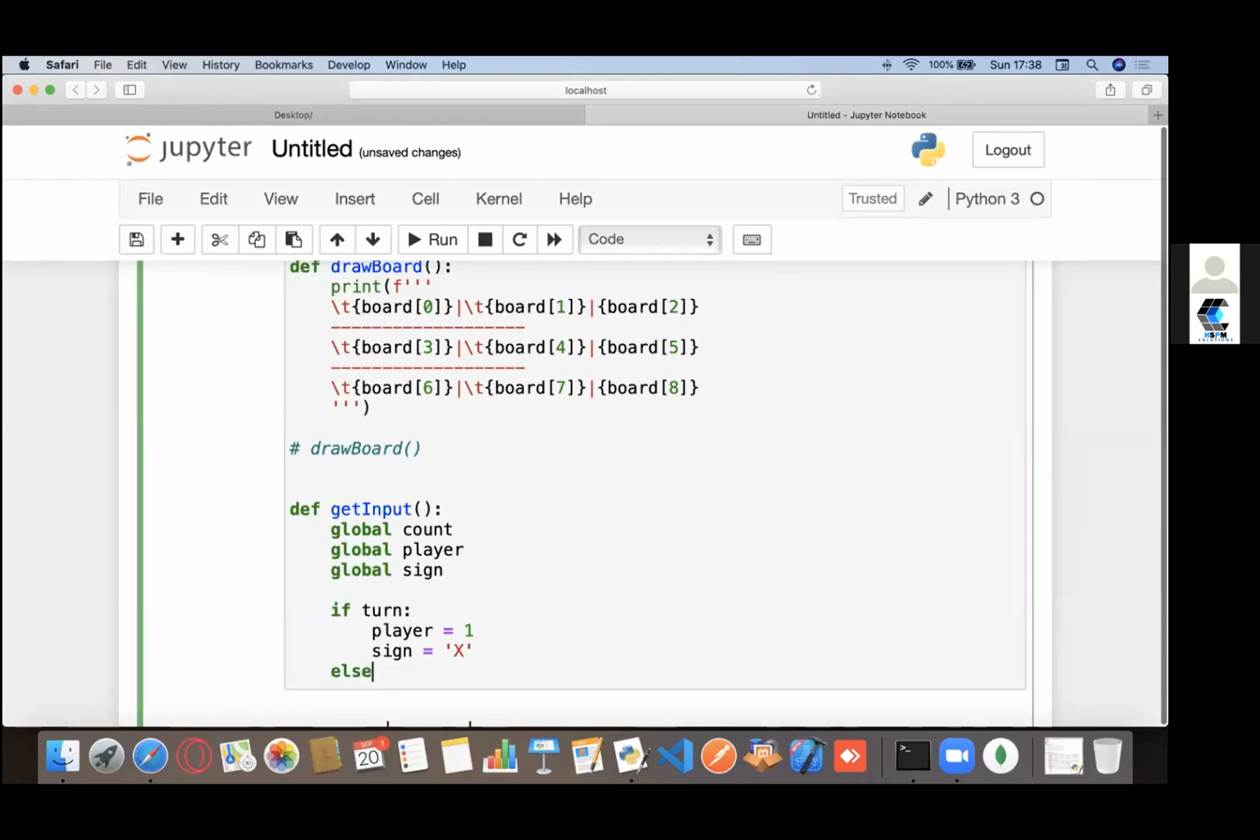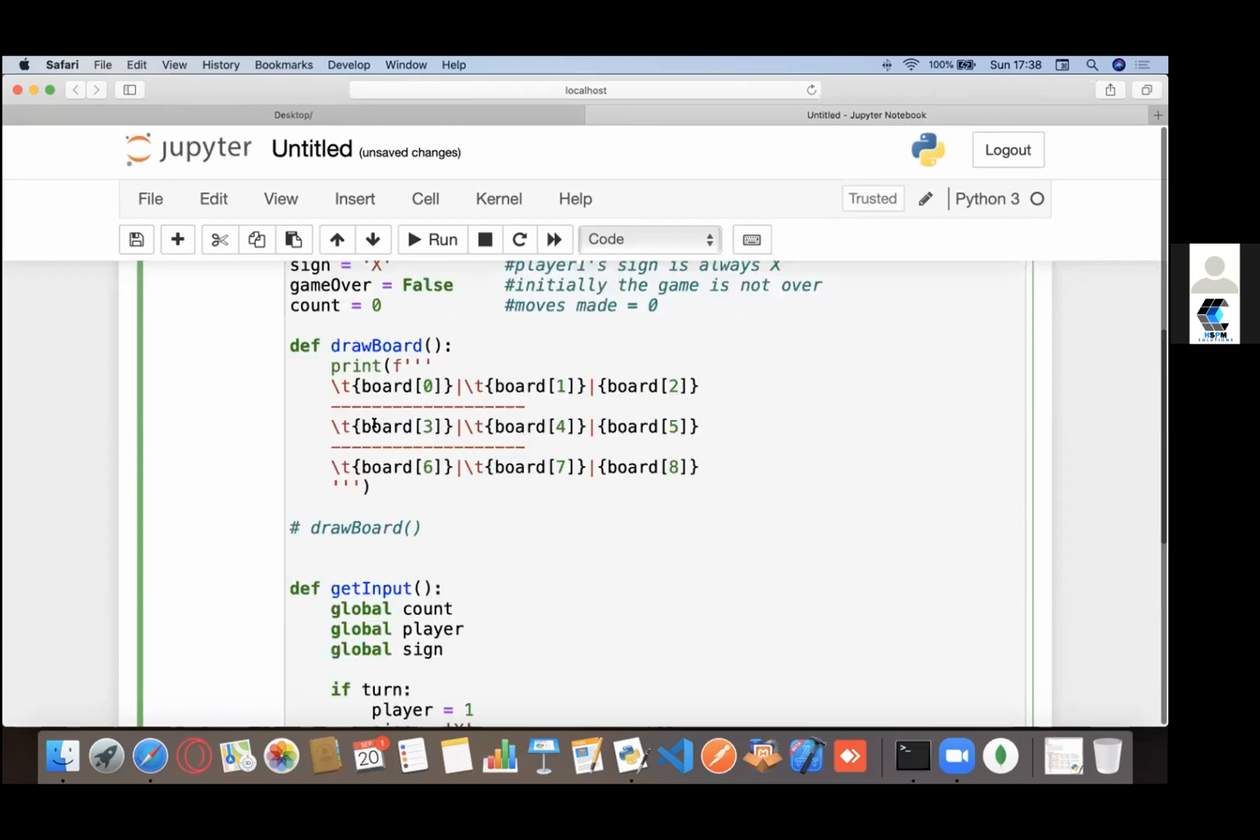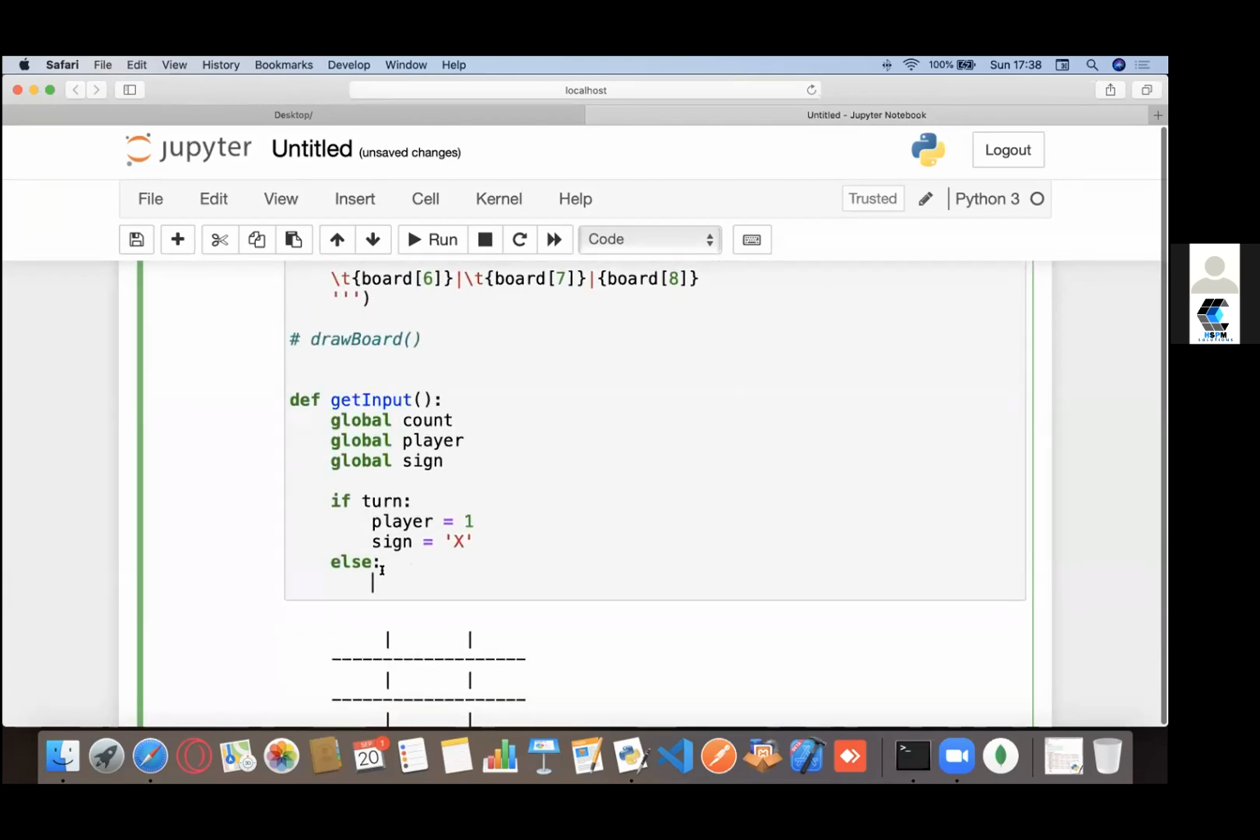Else, if the turn value is false, that means it's not Dev's turn. Since whenever it's true it's Dev's turn and the sign would be x, if it's not, then it would be my turn. So the player would be player equals 2, and the sign would be equals to 0, or whatever you want to call it.